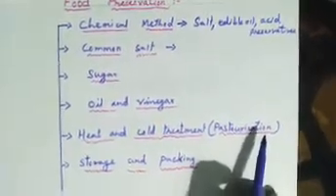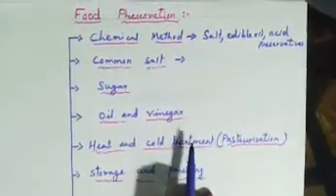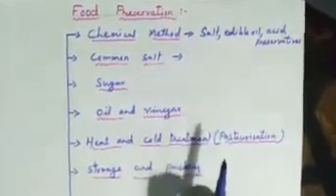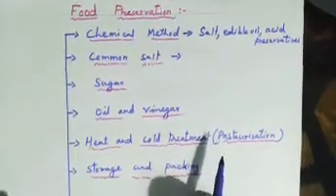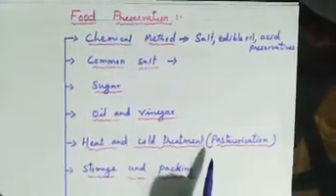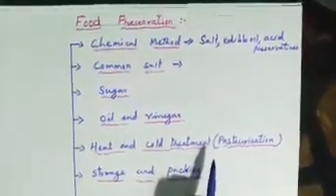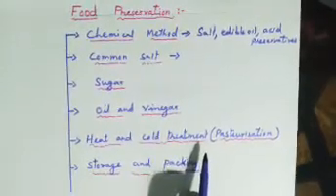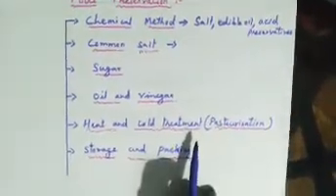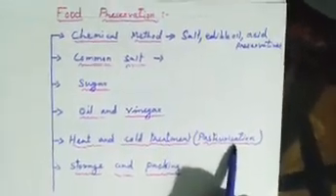It is heated at high temperature, 70 degrees Celsius for 15 to 30 seconds, and then suddenly chilled and stored. That means rapid heating and rapid cooling, which stops the growth of microbes. This process is termed pasteurization, and it was discovered by Louis Pasteur.